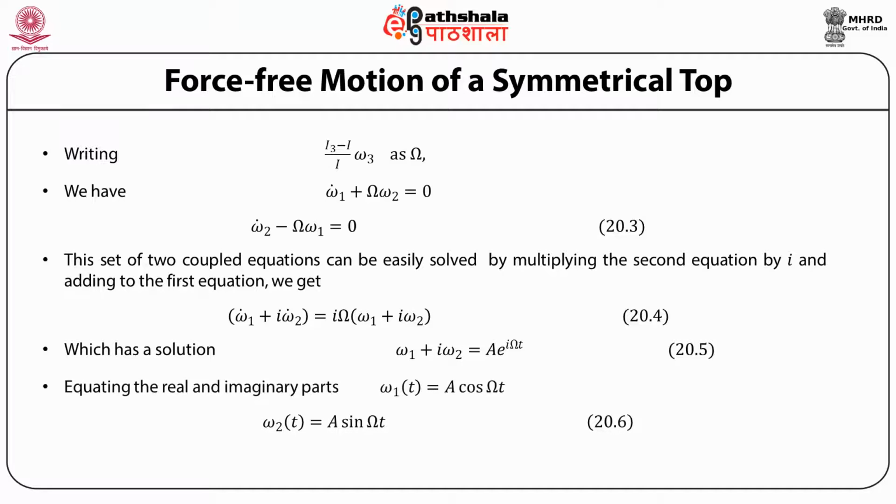After equating the real and imaginary parts, we can write down the solutions ω1(t) = A cos Ωt, and ω2(t) = A sin Ωt, where ω = √(ω1² + ω2² + ω3²) = √(A² + ω3²) = constant.